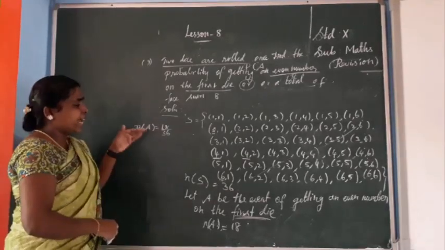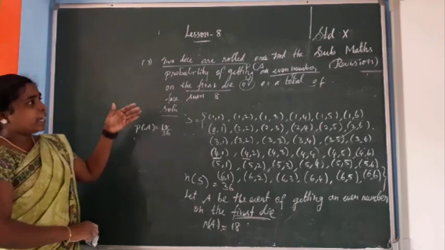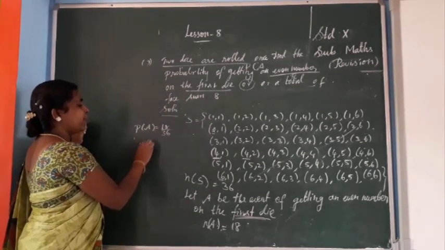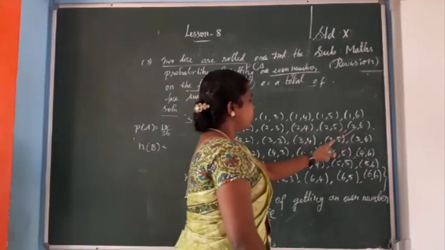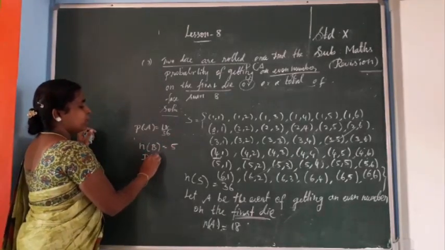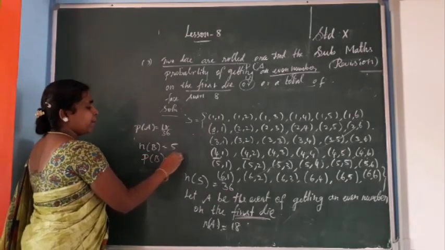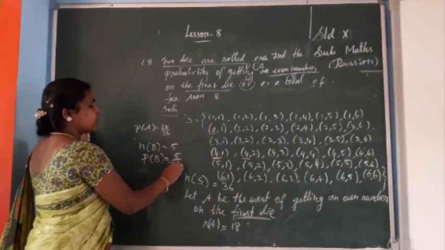So after writing P of A, let B be the event of getting a total of face sum 8. So n of B: you see 1, 2, 3, 4, 5. So 5. P of B equals n of B by n of S, that is 5 by 36, since n of S is 36.